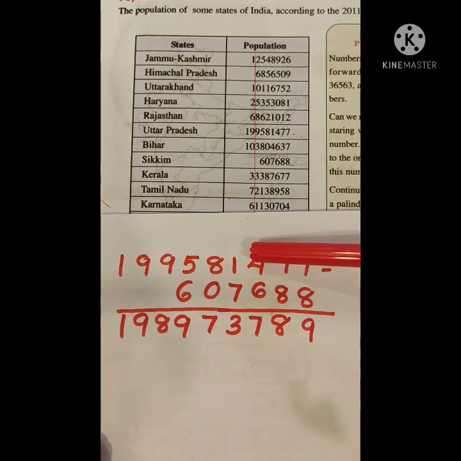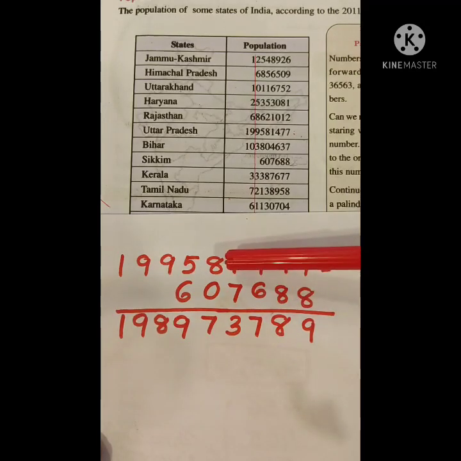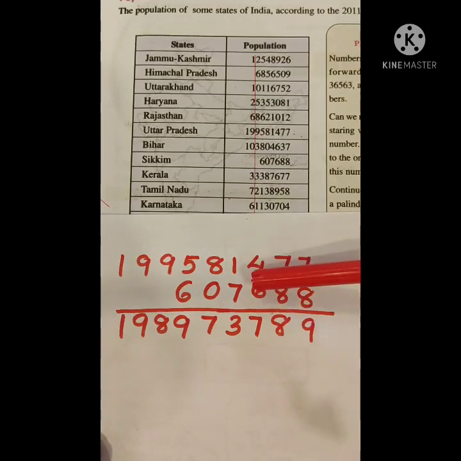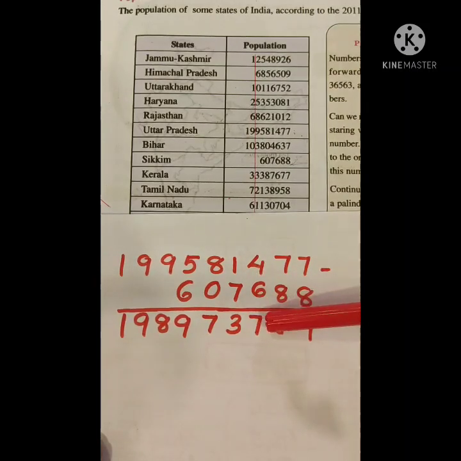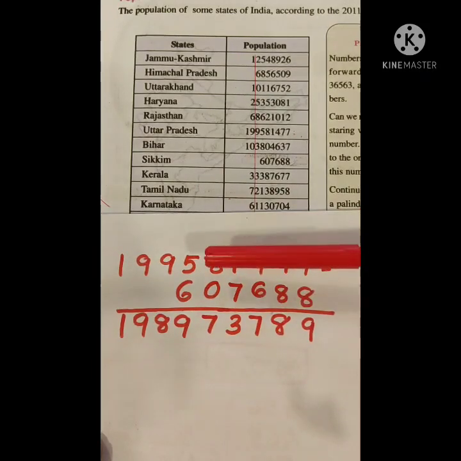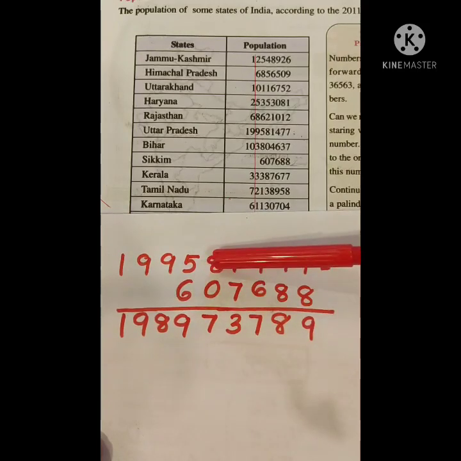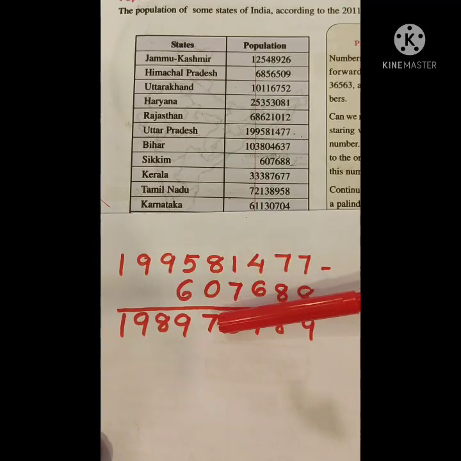Now we have only 3. Cannot subtract 6 from 3. Again we borrow 1 from the 1000 place. Then this number is 13. 13 minus 6 equals 7. Now 0 in the 1000 place. Cannot subtract 7 from 0. So again borrow 1 from the 10,000 place. Then the number is 10. 10 minus 7 equals 3. Here we have only 7. 7 minus 0 equals 7.